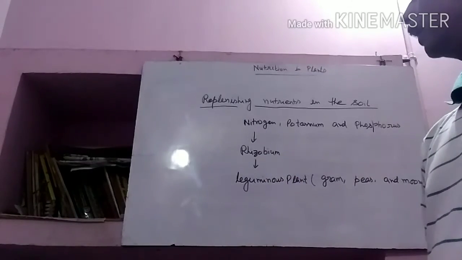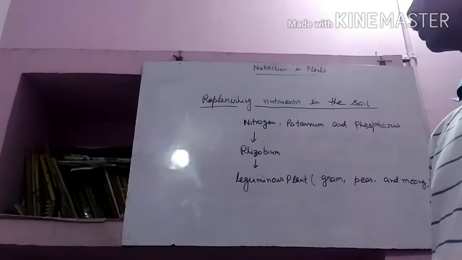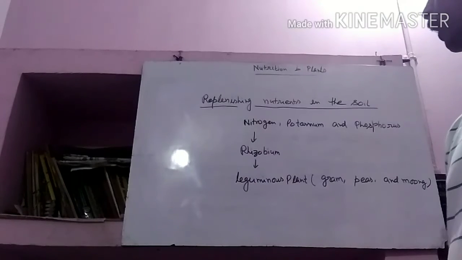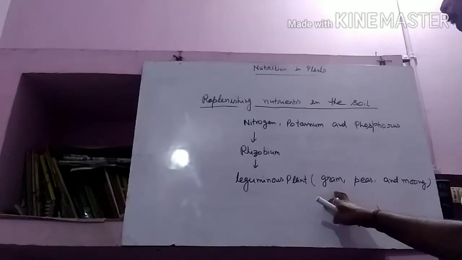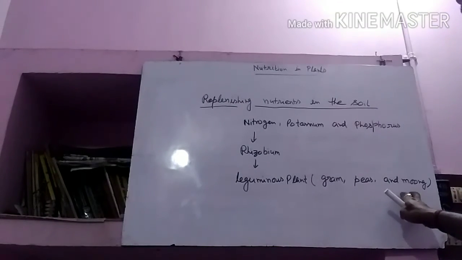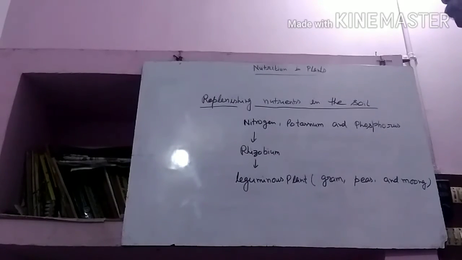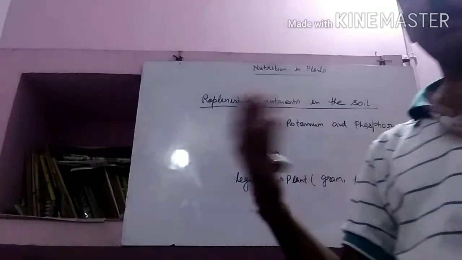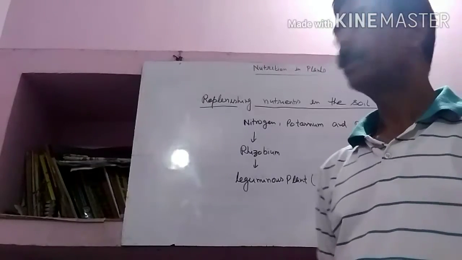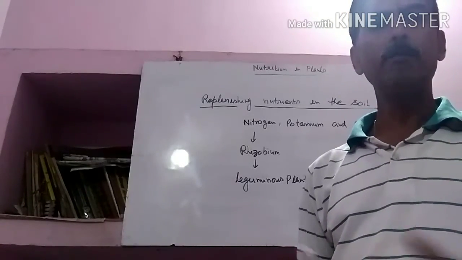Rhizobium is the name of a bacteria generally found in the roots of leguminous plants such as gram, peas and moong. They convert that atmospheric nitrogen into a soluble form, and that form is directly absorbed by the plants for preparing their food.